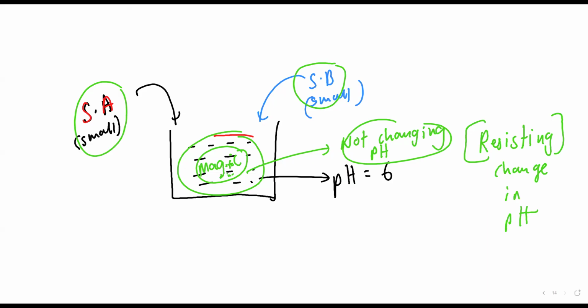Okay beta, if pH will not change, will the food get spoiled? No. But there is also a time frame, beta. Therefore they say, best before 2026 or 2027. And on packed food it is written consume before 6 months or consume within 90 days. Because after that 90 days my buffer will stop working. So pH will change and the food will get spoiled. But basically we are interested in buffer.